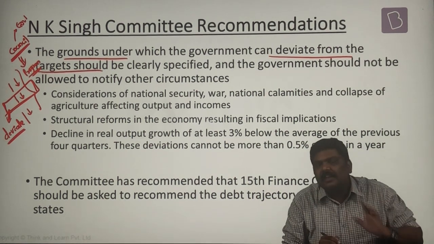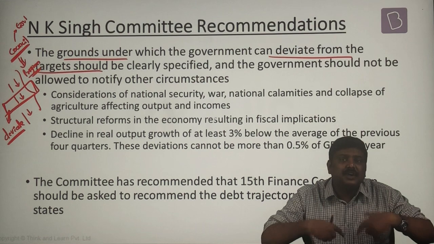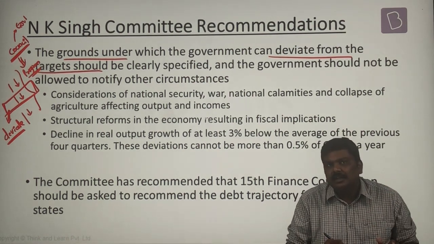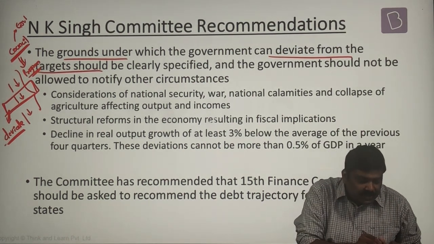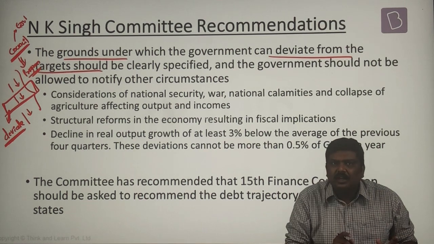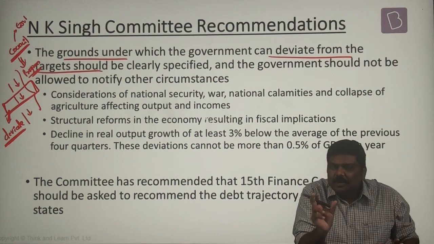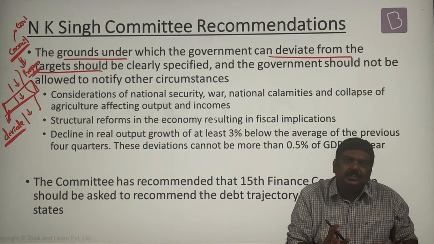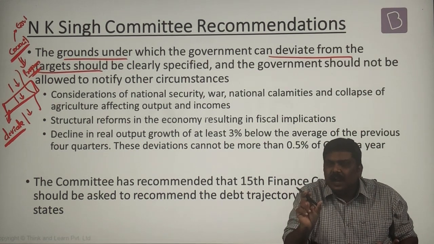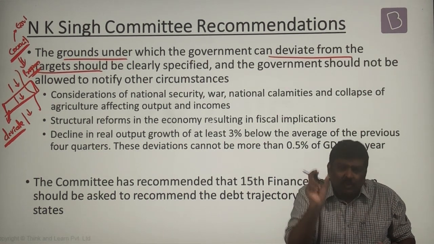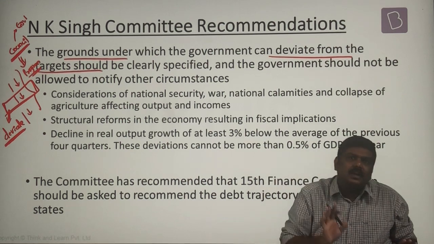Certain conditions and recommendations have been provided by this committee. More importantly, in what situations the deviation is allowed, the Government of India has to clearly state these are the situations, and under these situations, to this extent the deviation will be allowed.